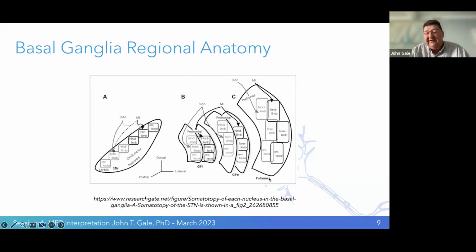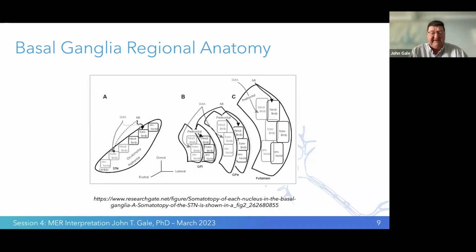However, here is the putamen, the striatal compartment of the motor area, and we can see hind limbs are actually anterior and more dorsal regions are posterior. So this organization continues from the cortex through the striatal compartments, through the pallidal compartments, through the subthalamic nucleus, as I've shown, and also through the thalamus.